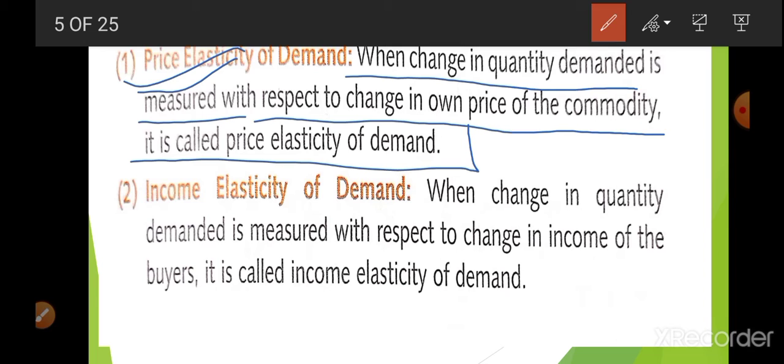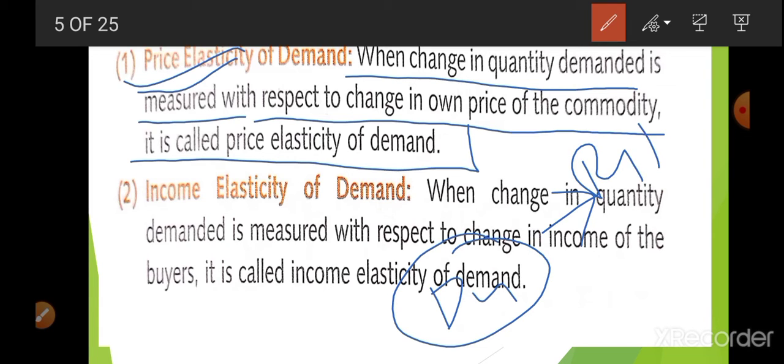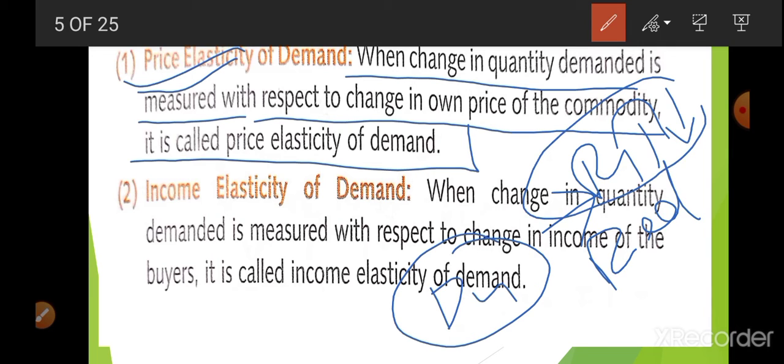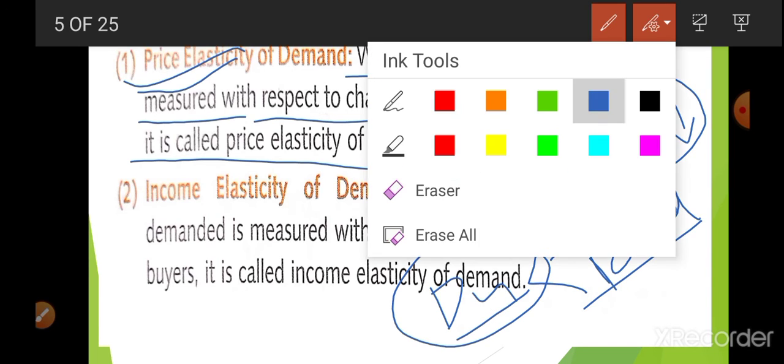If there is a change in demand of X good due to a change in price of X good, this is known as price elasticity of demand. That is, if there is an increase or decrease in the price of X good and in response there is a change in the demand of X good, this is known as price elasticity of demand.